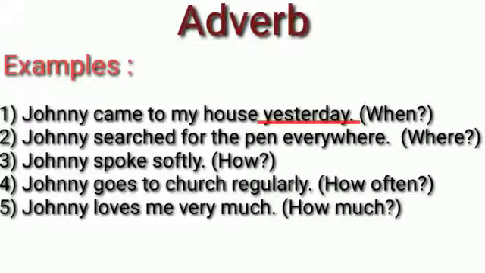Next sentence. Johnny searched for the pen everywhere. Where did Johnny search for the pen? He searched for the pen everywhere. So the word everywhere is the adverb because it answers the question where. Okay, now look at this sentence. Johnny spoke softly. How did Johnny speak? He spoke softly. So the word softly is the adverb because it answers the question how.